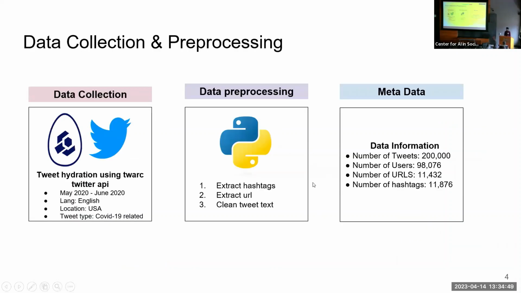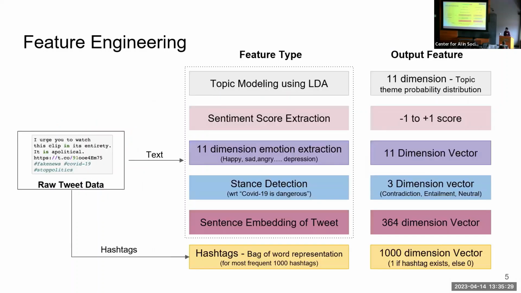Yep. So as you know, we are working on Twitter data. So we hydrated a bunch of tweets. We had initially 2.1 billion tweets for 3 years' worth of data, but for this POC we are using 1 month of data, which has 200K tweets coming out from the United States related to COVID-19 and had a URL mentioned along with the tweet. So we extracted hashtags, URL, the metadata, and all the text information of the tweet, and how many followers the person has, how many times it was retweeted, and all this information. So we have 200K tweets, 98,000 users, 11,000 URLs, and around 11,000 unique hashtags in the data we are using. So we did a lot of complex feature engineering.